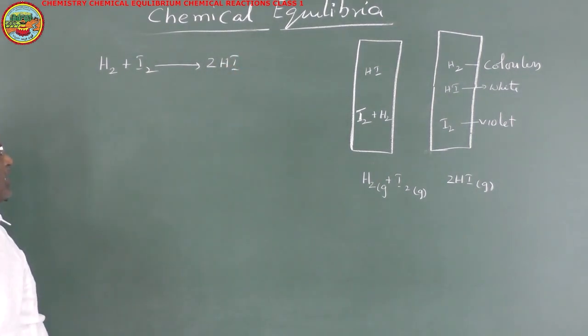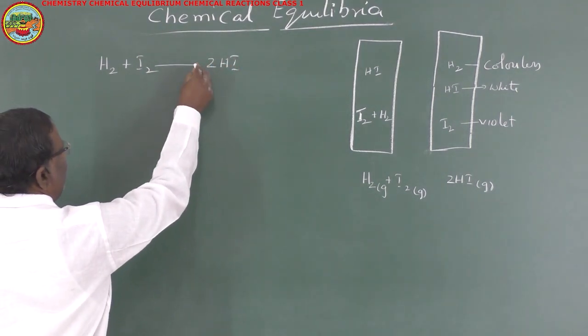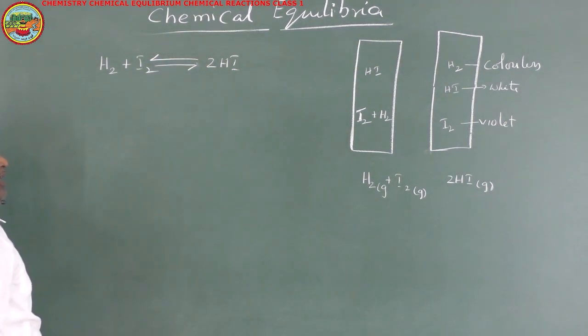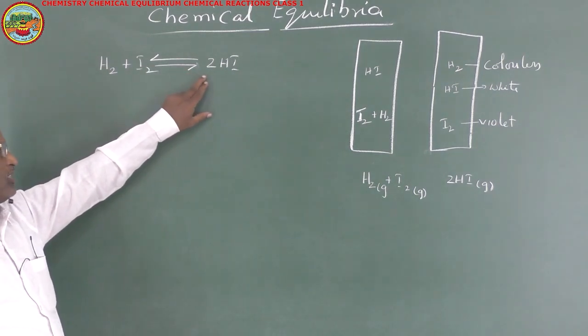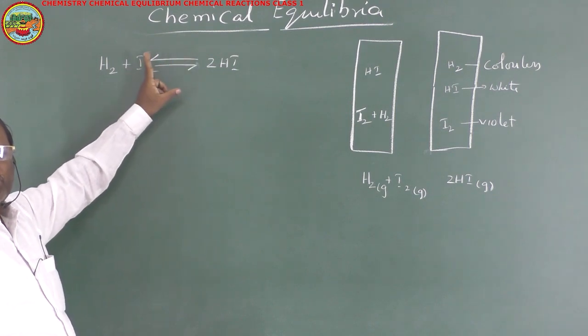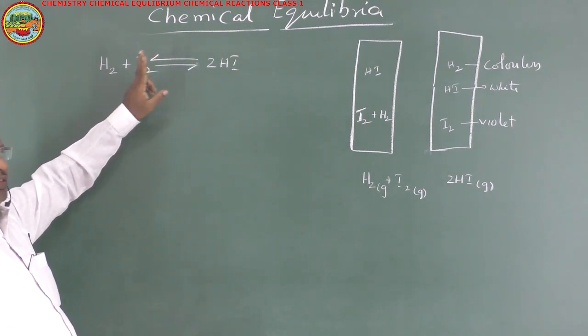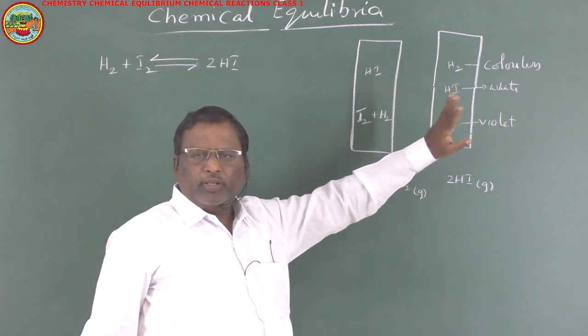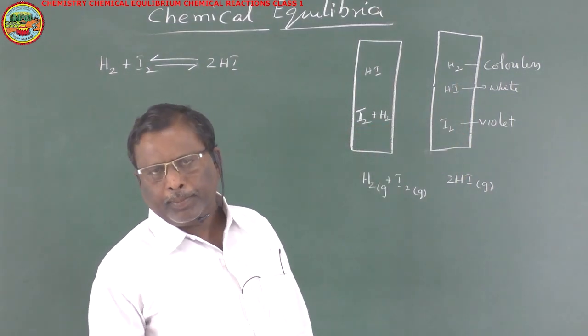After attaining a certain concentration, this hydrogen iodide is converted back into hydrogen and iodine. At one stage, the formation of hydrogen iodide will be equal to the decomposition of hydrogen iodide. In that state only, I observed that there will be no change in the color.